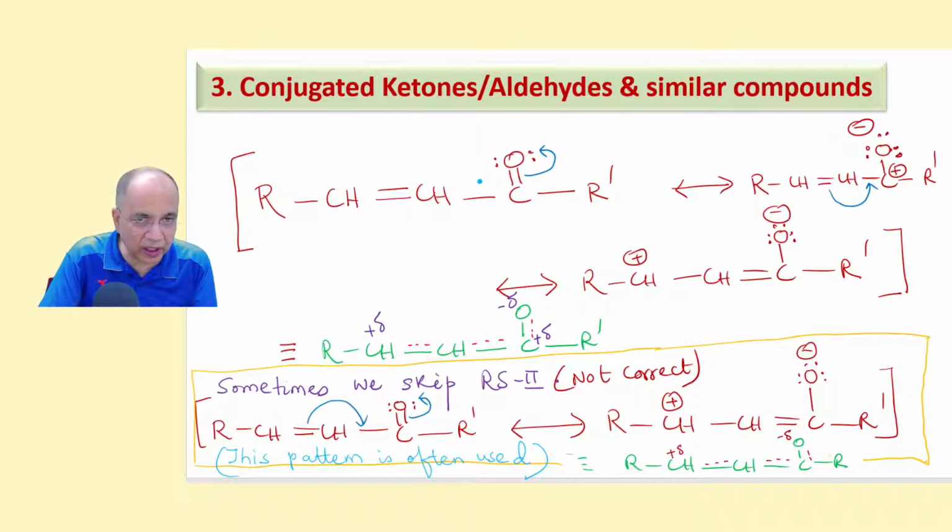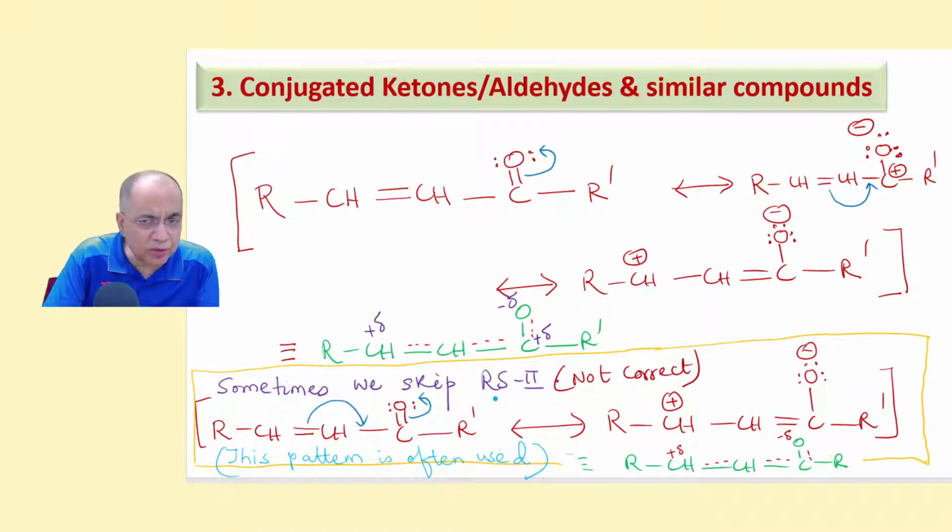The pi electron delocalization has happened between these 1, 2, 3, 4. So this has come here, this has come there. That is why the dotted line will only extend up to this conjugated system, and plus was here, so there will be plus delta here, and minus was here, so minus delta here.